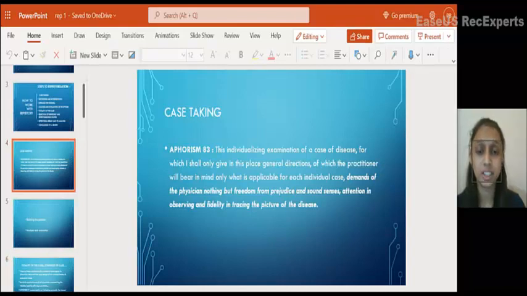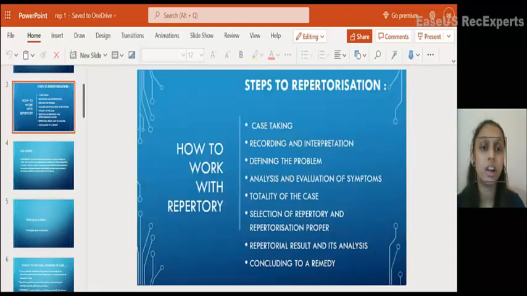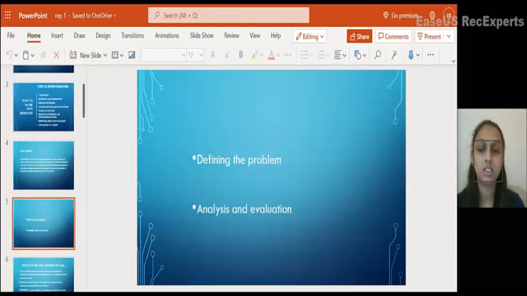After taking a case, we will get a huge number of symptoms. What to do with those symptoms? We have to record them and interpret the symptoms. After that, defining the problem. What is defining? It includes diagnosis of the disease, their predispositions, dispositions, what are the causes, and diathesis. So next comes the analysis and evaluation.